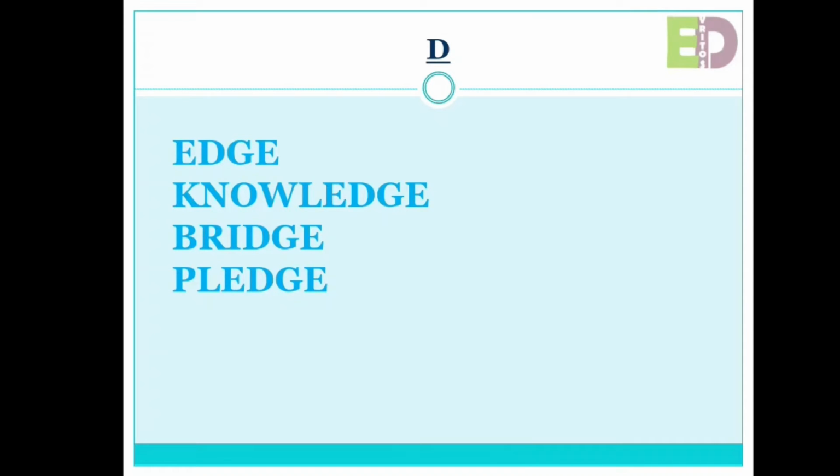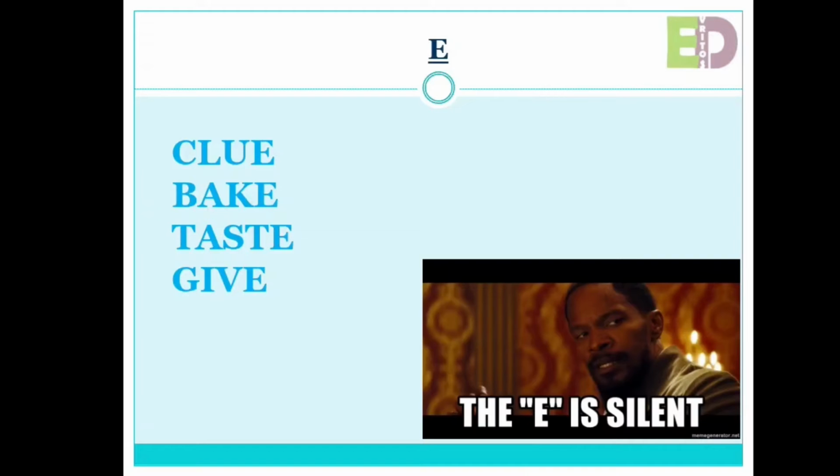Coming to letter E, it can be quiet and silent in most of the spellings. For example, E can often be silent at the end of a word. For example, clue, bake, taste, give. In all these spellings, we are using the letter E in the end and we are not pronouncing it.